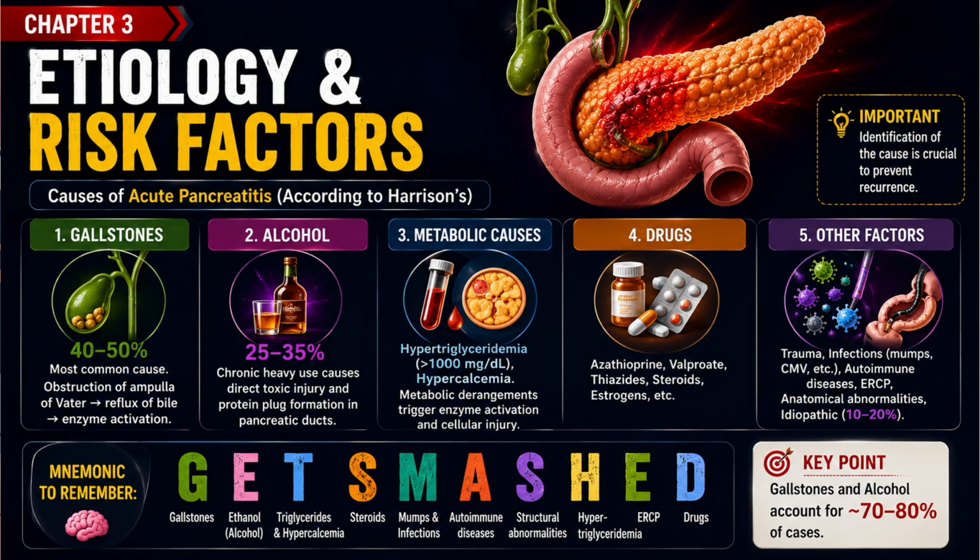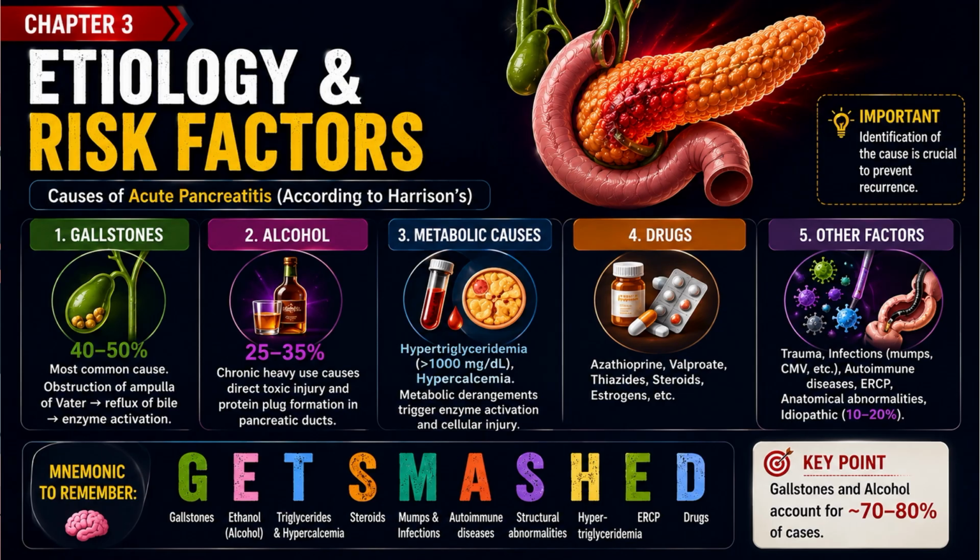Now let's discuss the etiology and the risk factors of pancreatitis. First, gallstones. It accounts for almost 40 to 50% of cases. This is the most common cause because the gallstones may lead to obstruction of the ampulla of Vater, which leads to reflux of bile and enzyme activation. Second, alcohol. Around 25 to 35% of the cases are because of excessive alcohol. Chronic heavy use causes a direct injury and protein plug formation in the pancreatic ducts.